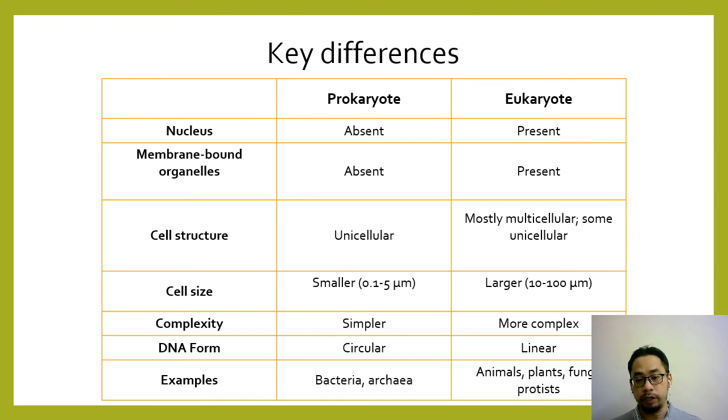Examples of prokaryotes are bacteria and archaea, while eukaryotes are actually all forms of cells within animals, plants, fungi, and protists.